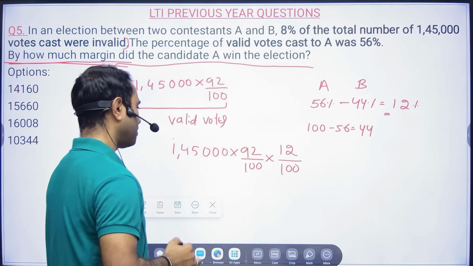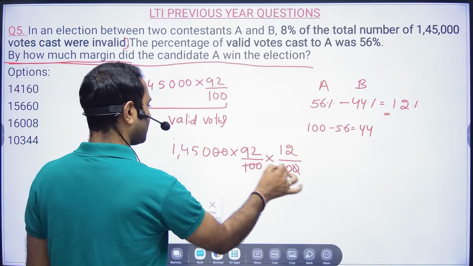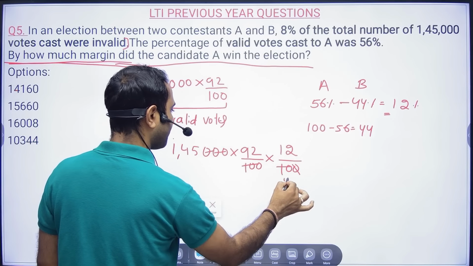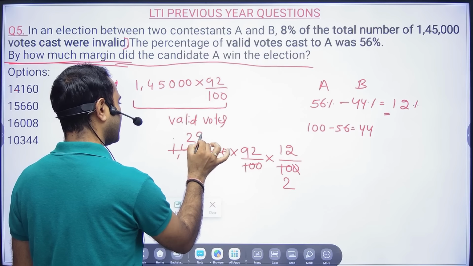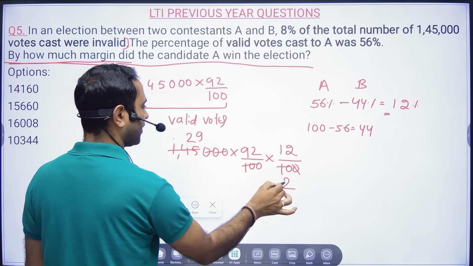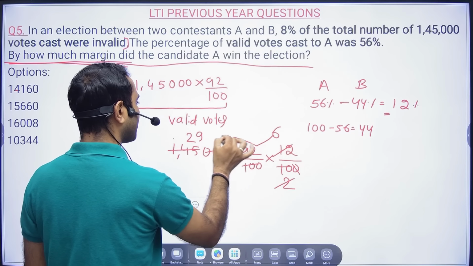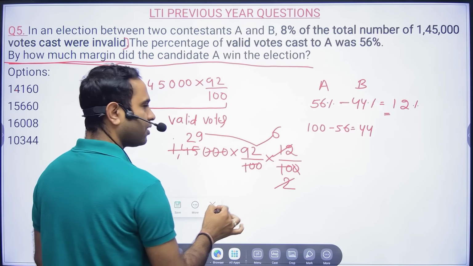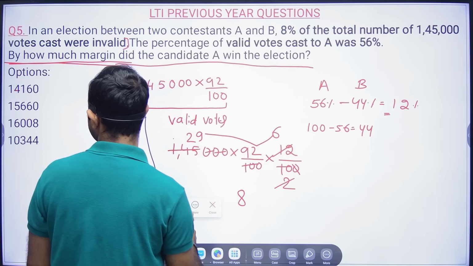This is what we have to solve. So this and this cancel, this and this cancel. 5 2s are, and 5 29 times. So this is 6 times. So 6 into 2 is 12, 12 into 9 is 108. So at the end there will be 8.